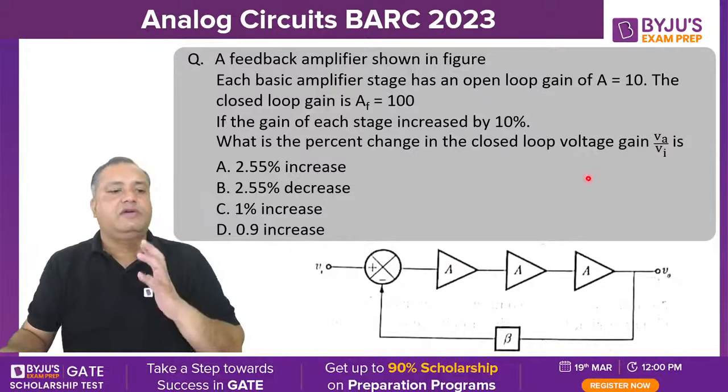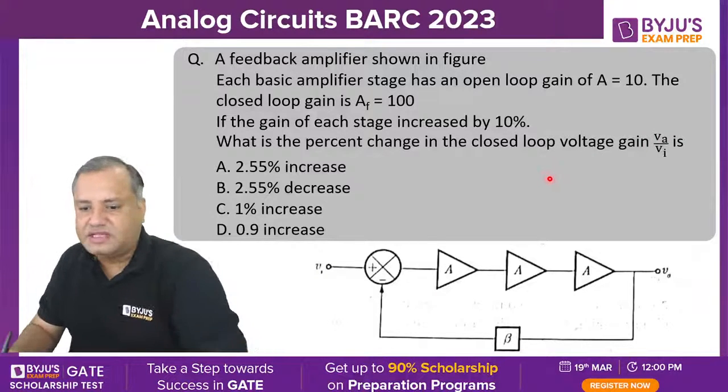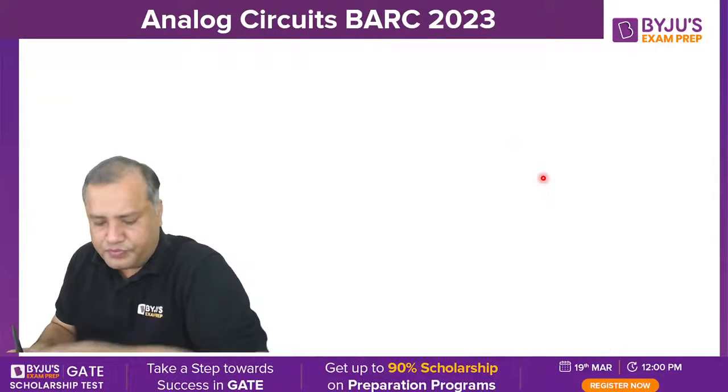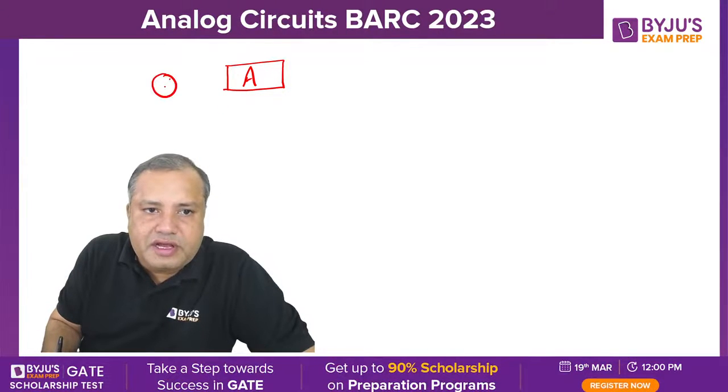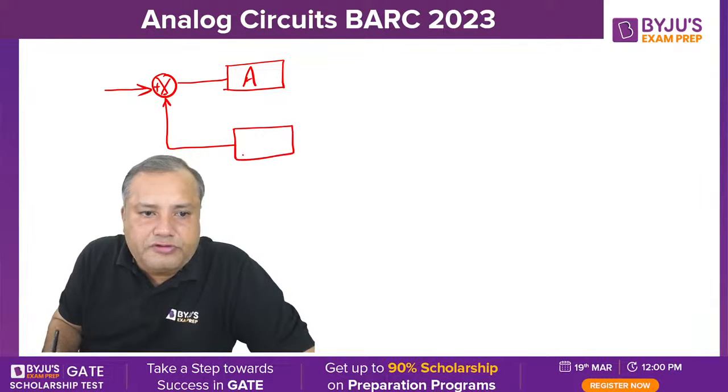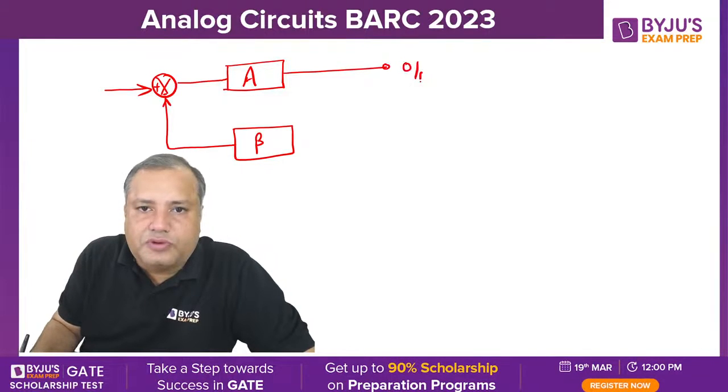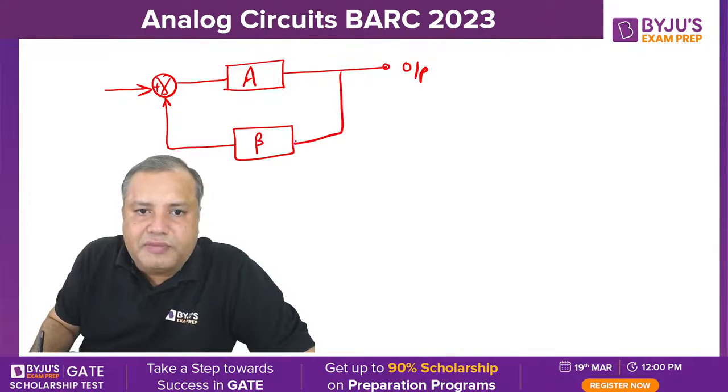We can target this question in multiple ways. The simplest way I am going to give you: I will be drawing a closed loop amplifier diagram. This is the open loop gain. Here I am having an adder circuit. Here the input is coming. This input is added out of phase with the signal from the feedback factor. This is the output and this is the feedback signal.